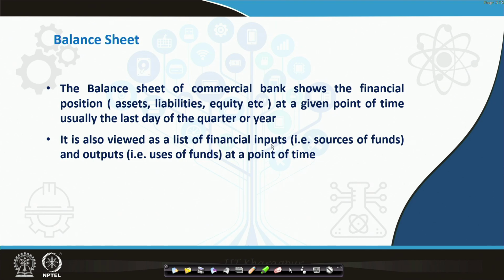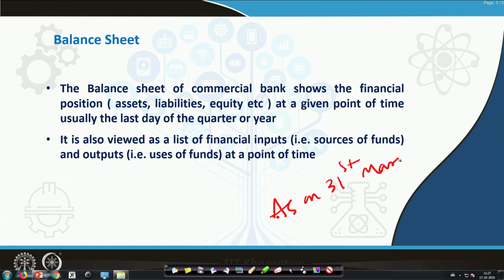Whenever we try to see the financial condition of a particular organization, you might have seen that people generally write 'as on 31st March 2019', what is the financial position of the company or the bank.